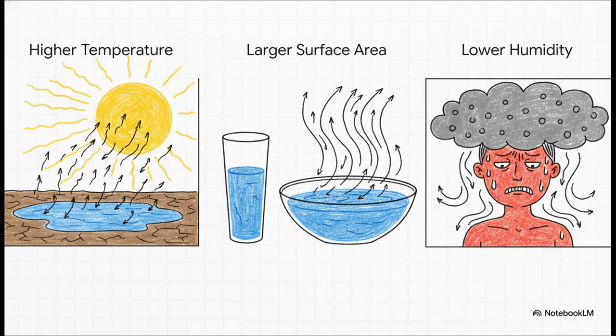Well, a higher temperature gives molecules more energy to escape. A larger surface area means more exit doors for them to leave through. And then there's low vapor density or low humidity. By the way, this perfectly explains why a muggy, humid day feels absolutely unbearable. The air is already totally stuffed with water vapor, so your sweat can't evaporate. And if it can't evaporate, it can't take the heat away.